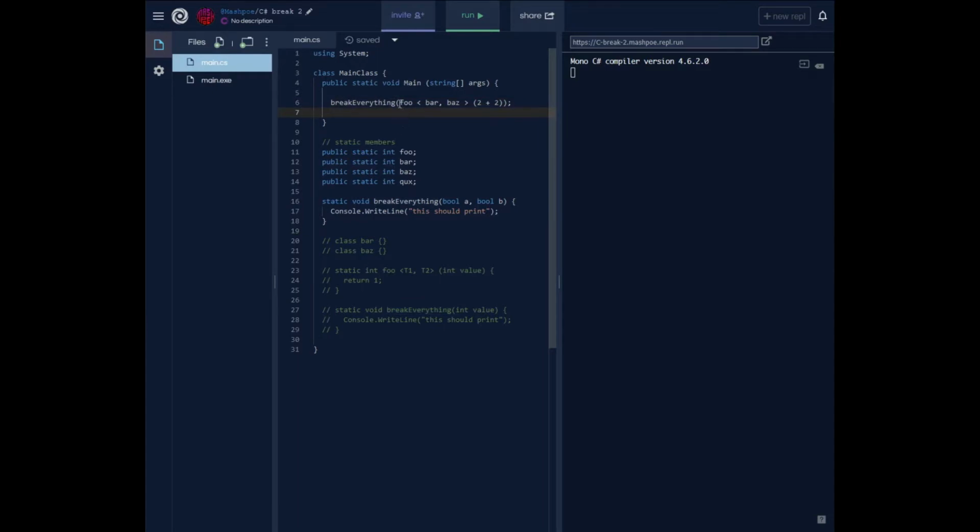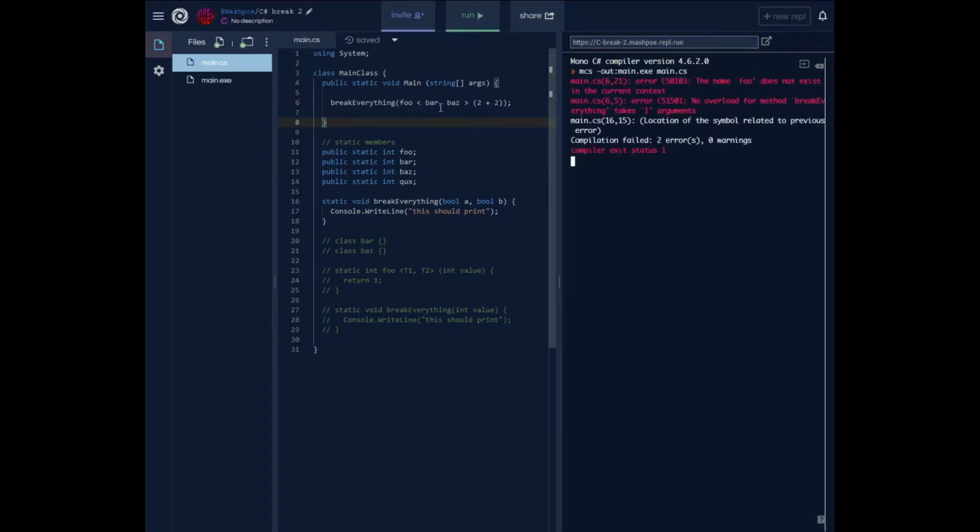My intention here is to pass the results of two comparison expressions to the function, but since the comparisons are between static members of the main class that are declared after the function call, there's no way for the compiler to know if they're classes or variables ahead of time, so it just assumes they're class types and parses the two Boolean comparisons as one call to a function named foo with the type argument list containing the types bar and baz. Since there's no such function, the program doesn't actually compile, as you can see,